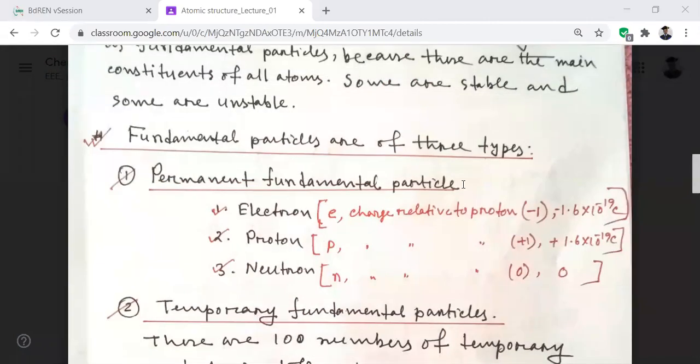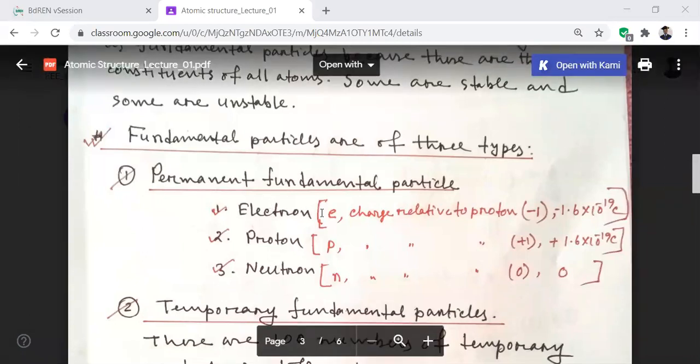Some particles are present in atoms and these are very stable, and these are the main constituents of the atom. Number one, electron, proton, and neutron. You know very well what is electron, proton, and neutron.